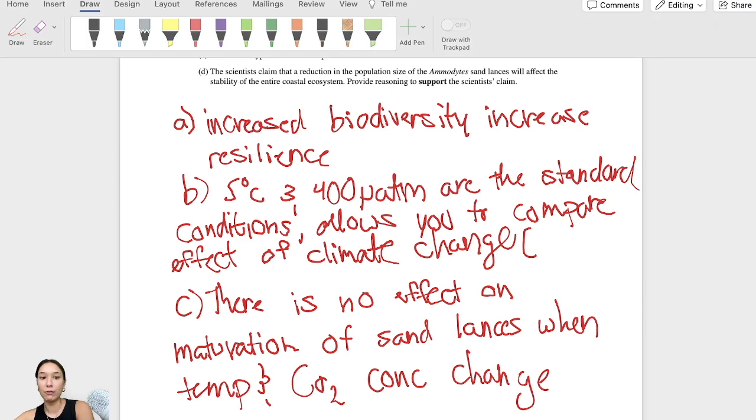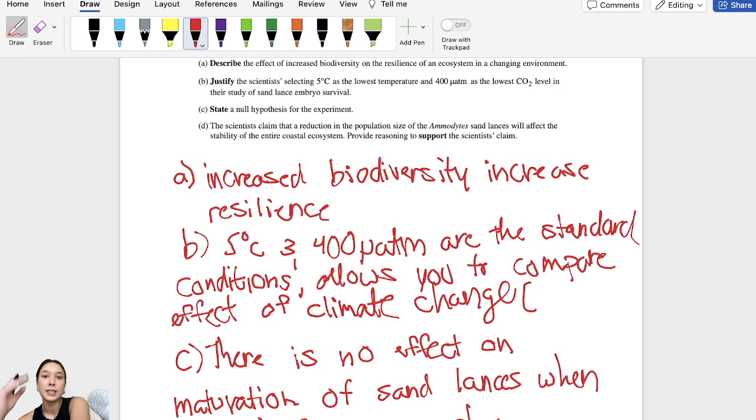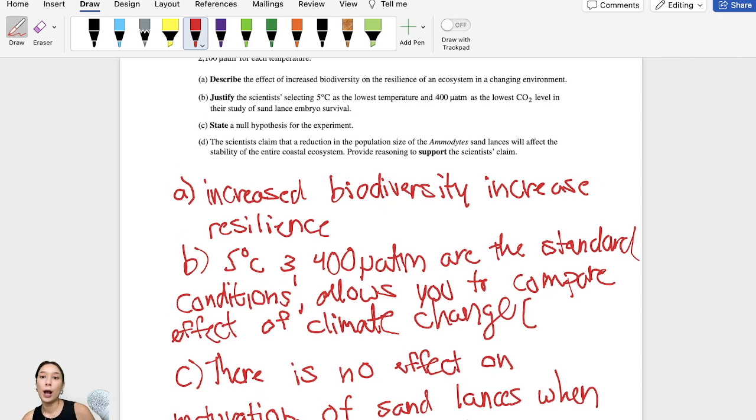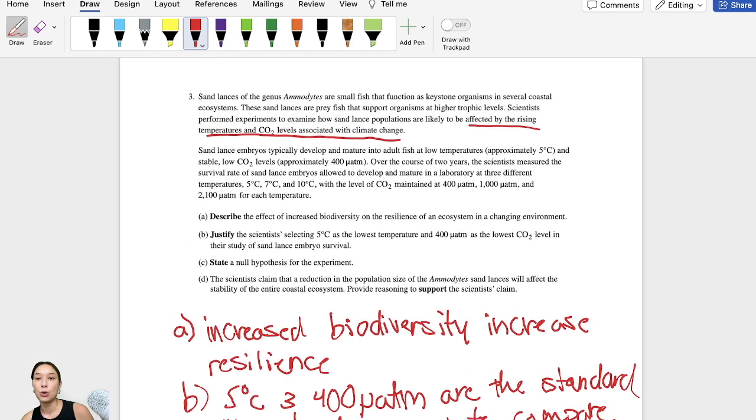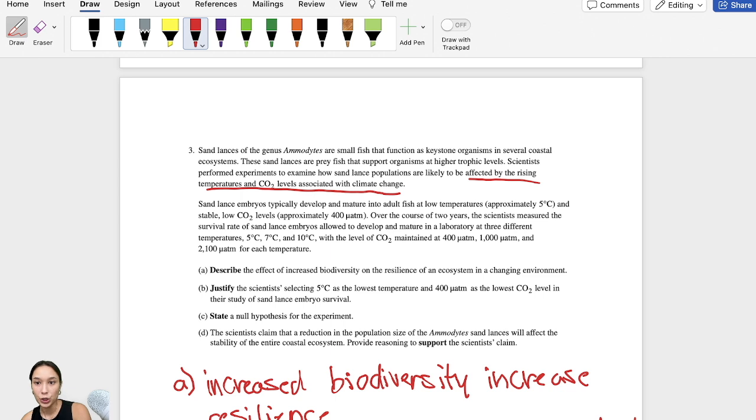Okay. Now, finally, D says the scientists claim that a reduction in the population size of ammodytes, sand lances, will affect the stability of the entire coastal ecosystem. Provide reasoning to support the scientists' claim. Okay, so if we start to lose the population of these sand lances, you have to support the fact that it's going to affect the stability of the entire coastal ecosystem. So I'm going to go back to this question and talk about the fact that sand lances function as a keystone organism, and they are prey fish that support organisms at higher trophic levels.